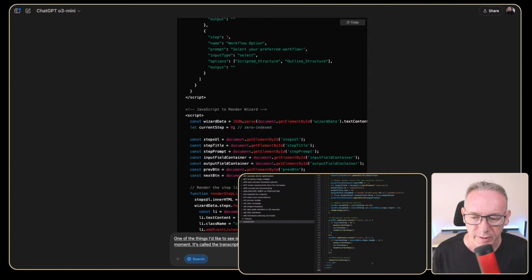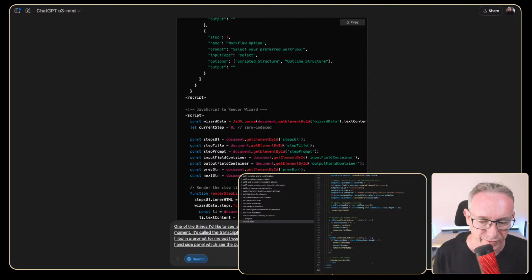It's called the transcript. Then in the middle, I want to see a prompt. And you've never filled in a prompt for me, but I would like to see a prompt for each of them. And then on the right-hand side panel, we'd see the output fields. Again, using a regular text box for the input and the output fields would be good.